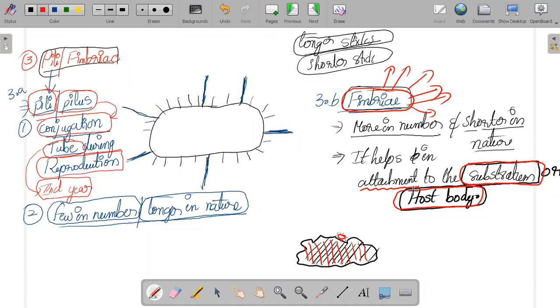Coming to the second one, that is the fimbriae. Fimbriae are more in number. Just go and see your diagram. There are many fimbriae and they are small. Their size is very small compared to the pili or pilus. And their function is to help in attachment. Fimbriae help in attachment to the substratum or the host body. Who helps attach to the host body? That is the fimbriae.